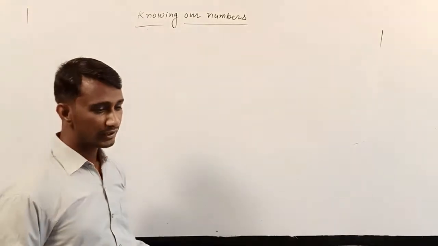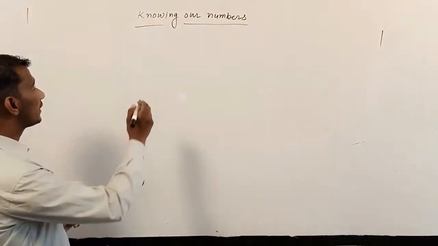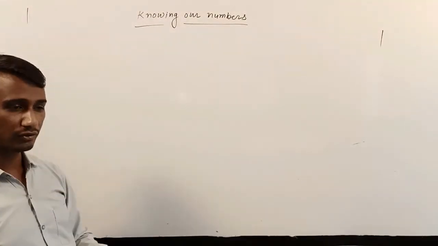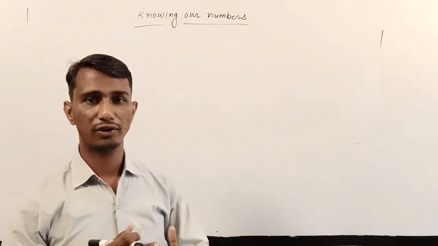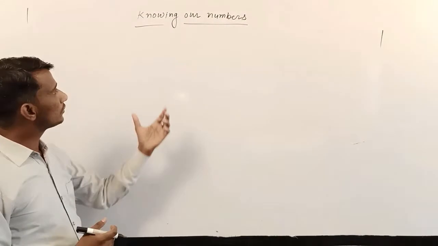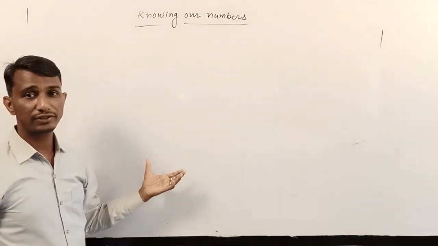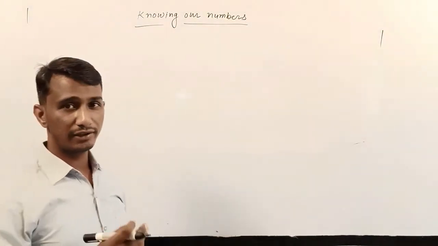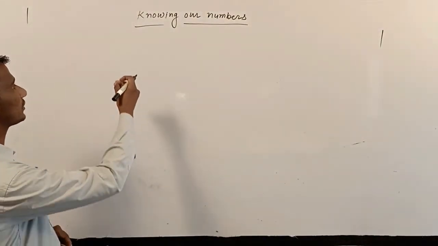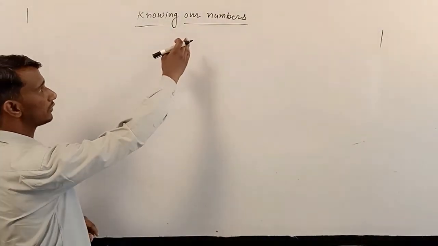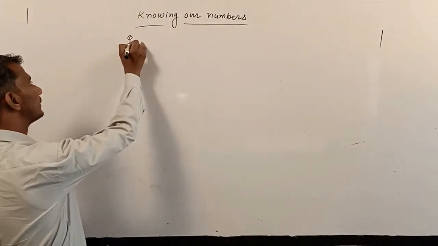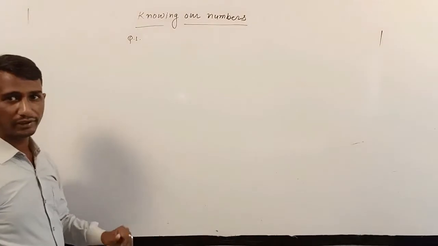Firstly, you can make a worksheet, and according to your knowledge, you can make some questions of this chapter. Now I am guiding you on how to write these questions related to the numbers. Now again I am taking the review.